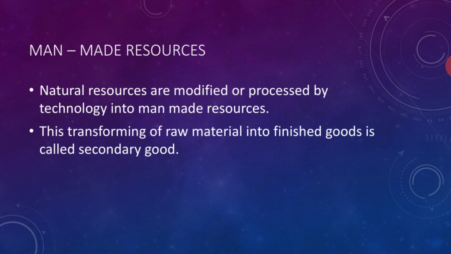Transforming a raw material into finished goods is called a secondary activity. It's very important, one mark. The transforming of raw material into finished goods is called the secondary activity. Man's skills and ideas are the basic requirements of these activities. So we need an idea and we need the skill of the human. These two things are a must for these activities.